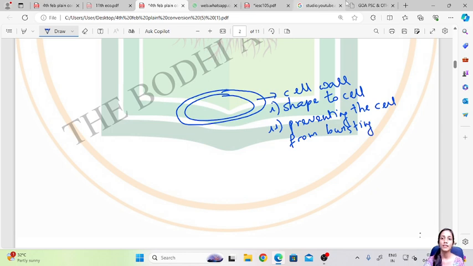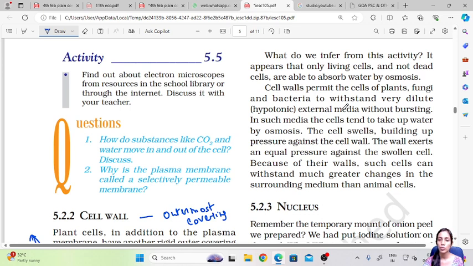Because of this, the cell can overcome very dilute conditions.